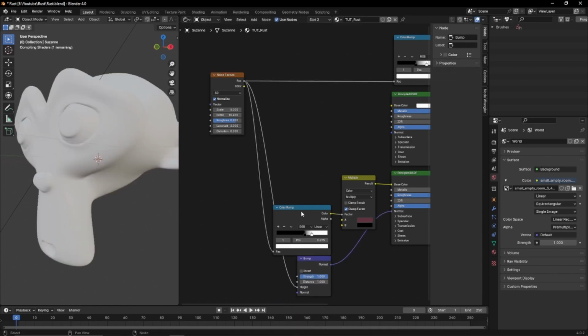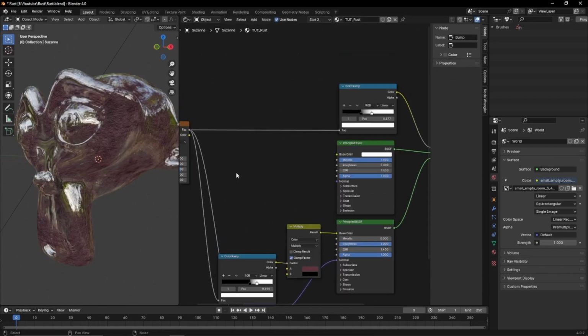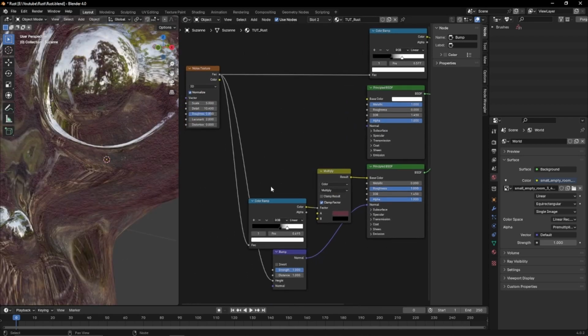Now we're going to add some high detail from a noise texture's factor to a bump node height, and we're going to take that into the Principled BSDF's normal, and we're going to set the bump strength to 0.8.